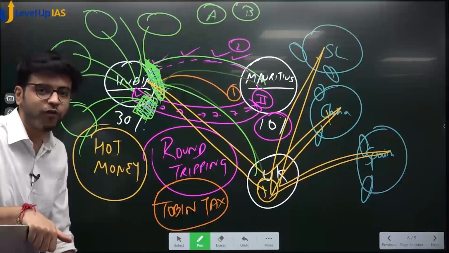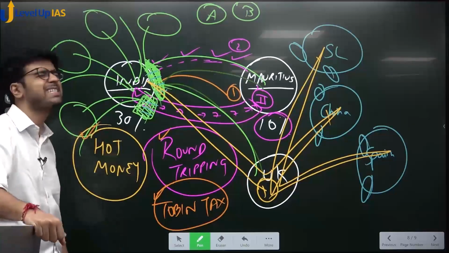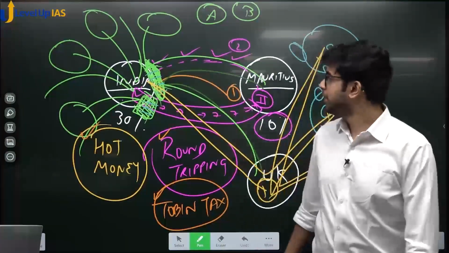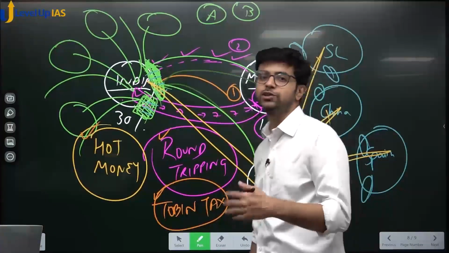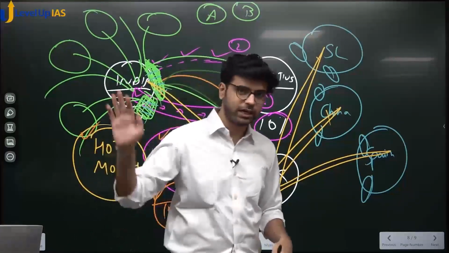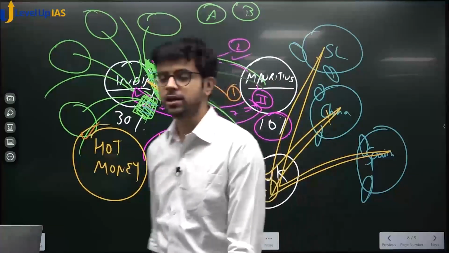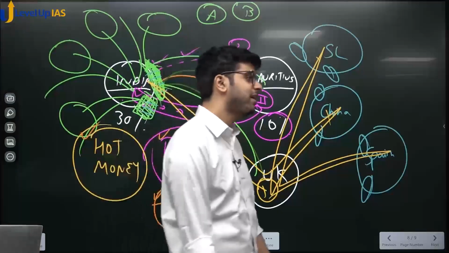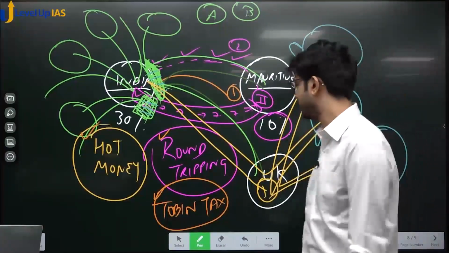Is it cool? What is Tobin tax? What is round tripping? What is hot money? Everything should be crystal clear. We are again learning particle by particle, but you should know the meaning of these terms. Tobin tax is the tax on the gates of India. So any money flowing through the gates from outside and any money going from India to outside will be taxed. This is Tobin tax. Tobin tax is not used in our country. A small version, a demo version of it is used in our country. I will tell you what it is, but the full version of Tobin tax is not used.